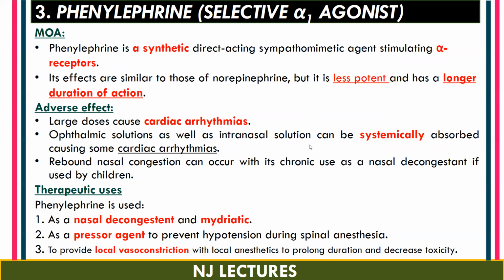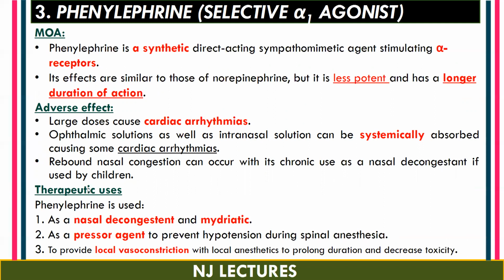An adverse effect is that large doses can cause cardiac arrhythmias. The ophthalmic solution as well as the intranasal solution, the solutions which can be poured into the eye and into the nose, containing phenylephrine can be systemically absorbed, meaning they get absorbed into the blood. If it gets absorbed into the blood, it may cause cardiac arrhythmias.